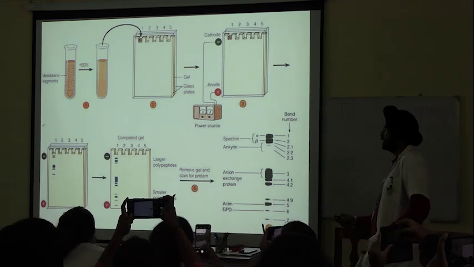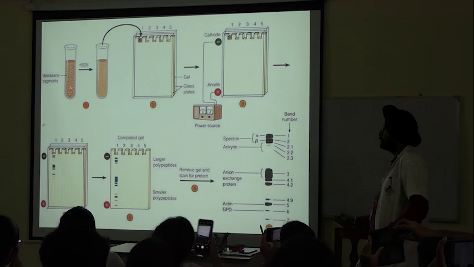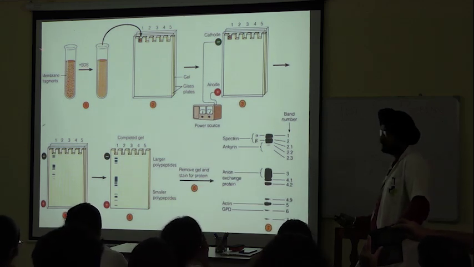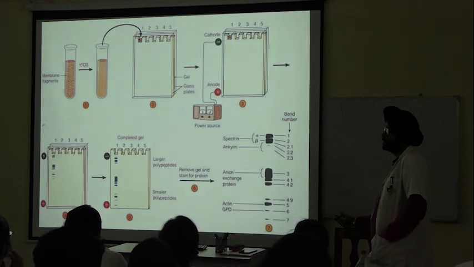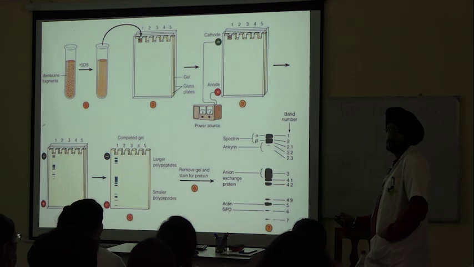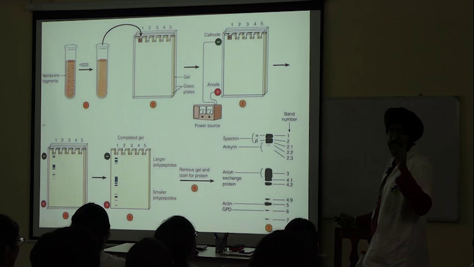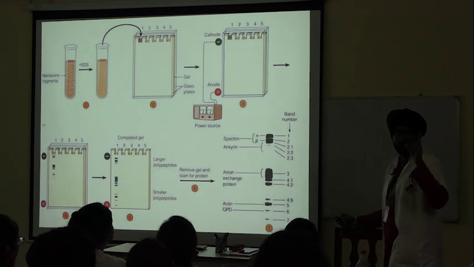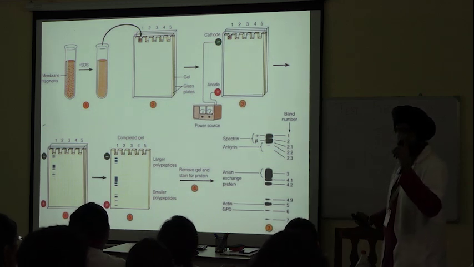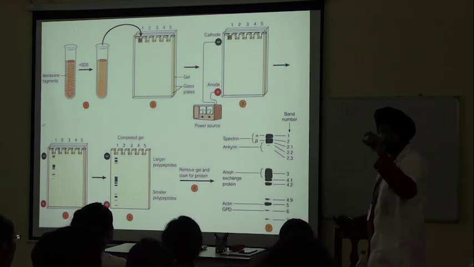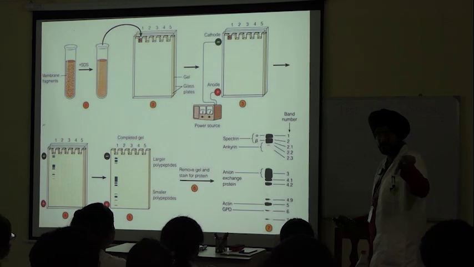Step by step guide. Membrane fragments are first boiled with SDS and beta mercaptoethanol. What is the function of beta mercaptoethanol? To break the disulfide bonds. And what is the function of SDS? Addition of negative charges throughout.